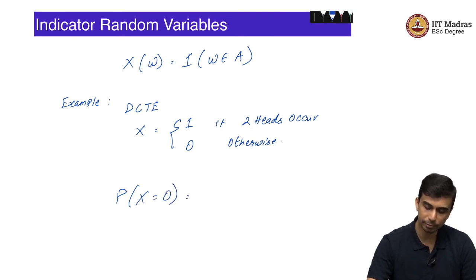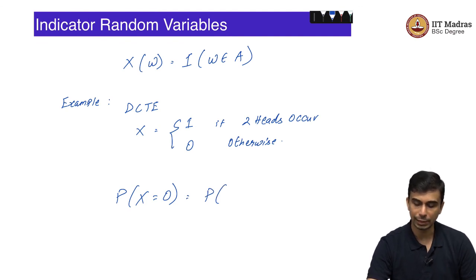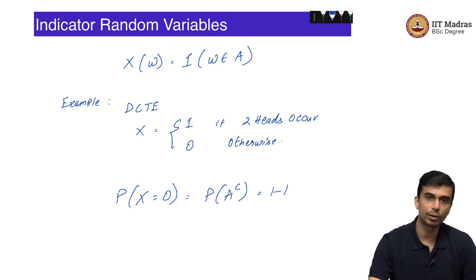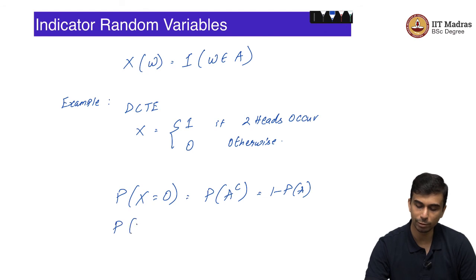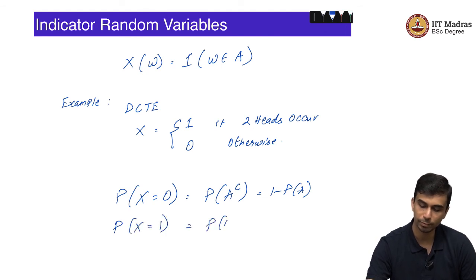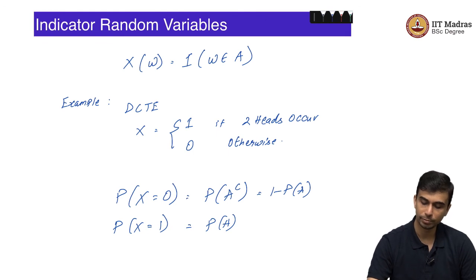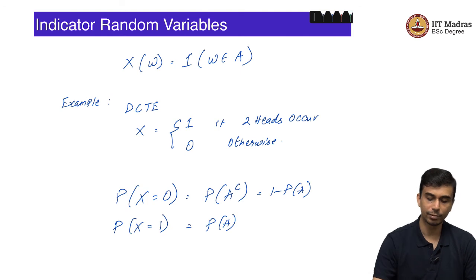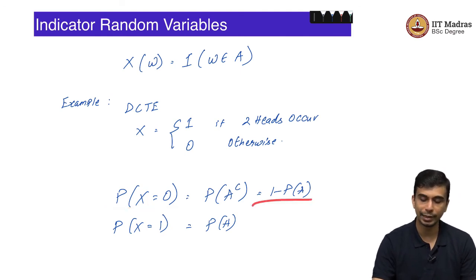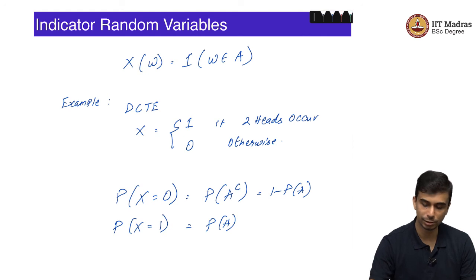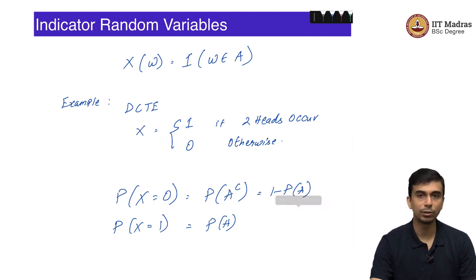So, what is the probability that X is equal to 0? Let us say X corresponds to the indicator random variable for the event A. So, this is exactly equal to the probability of A complement, which is 1 minus probability of A. The probability of X equal to 1 is simply the probability of A. In this particular example, A is the event that 2 heads occur.